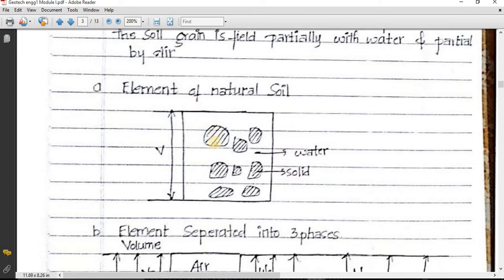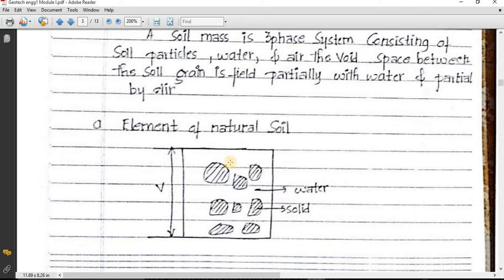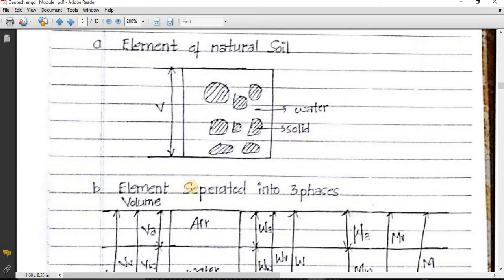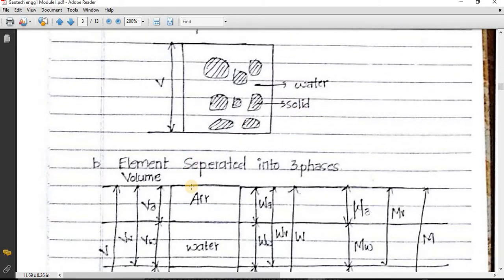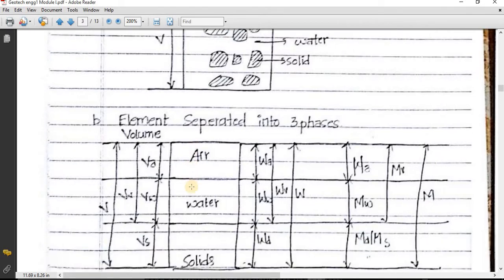So here elements of the soils are explained. I mean these three are the elements: soil particles, water and air. So these are soil particles. In between the gaps of soil particles, water and air will be present. So we will represent them separately. All the three elements will be represented separately to understand the terms.